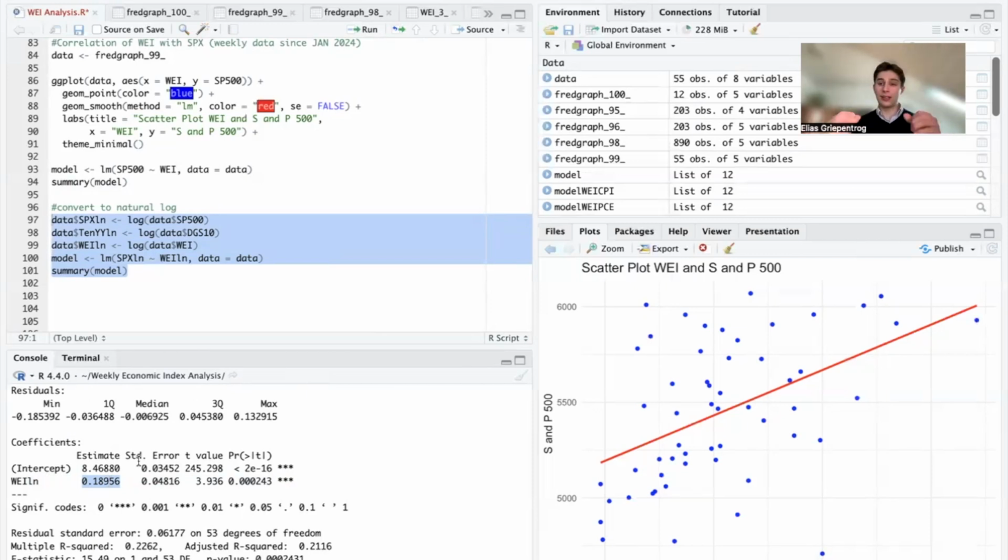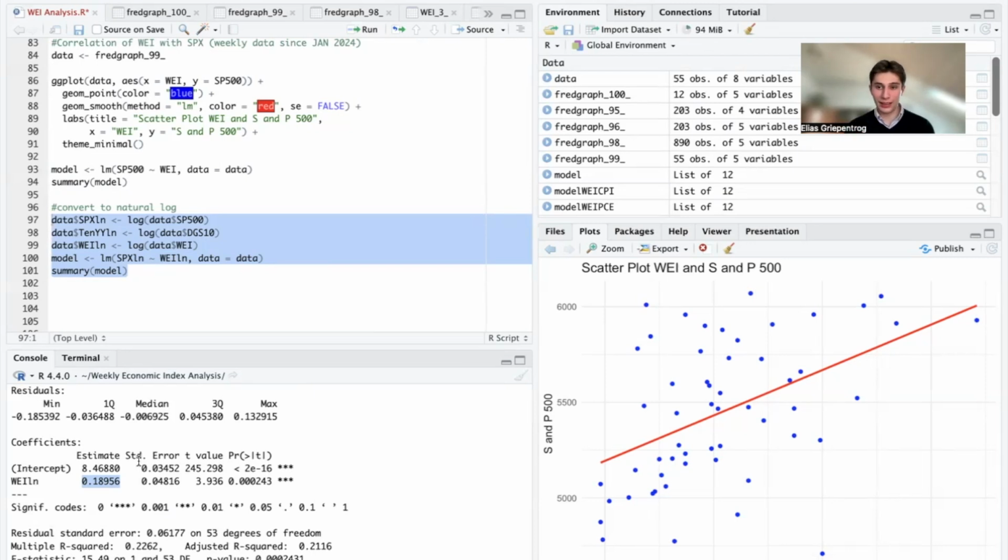So the bottom line is continued resilience in the US economy, a higher value of the WEI is associated with greater returns of the S&P 500, a higher value of the S&P 500. But be careful here, because if we see a strong acceleration in the economy that leads to inflationary pressures, upward pressure on government bond yields, and that then makes investing in equities less attractive, and hence via that channel puts downward pressure on stocks. So it is always important to view these statistical results with context in mind.